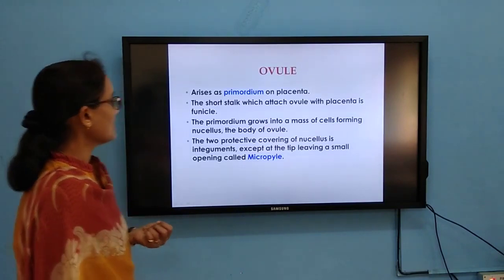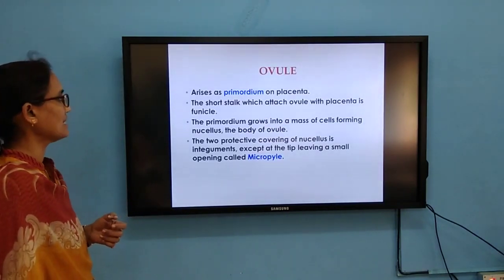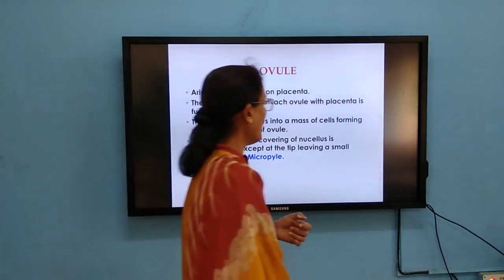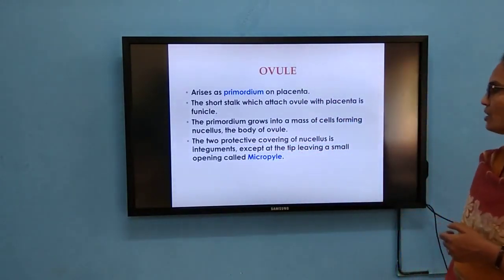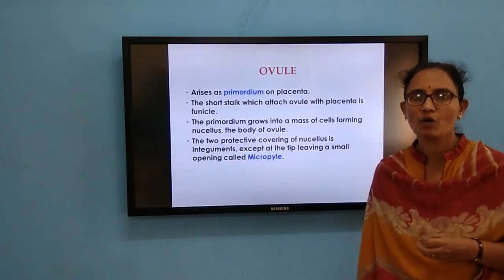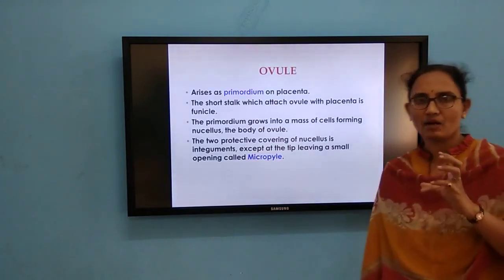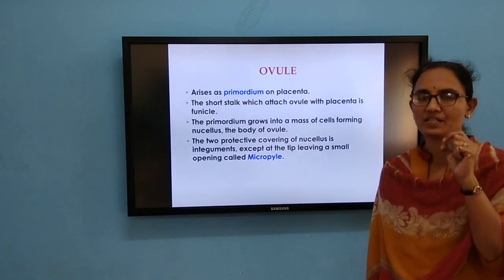So, this ovule arises from the primordia on the placenta. The short stalk with which the ovule is attached to the placenta, we will call it the funicle. The primordium grows into a mass of cells forming the nucellus, the body of the ovule. The protective covering of this ovule, we will call it the integuments. A minute pore which is present at the tip of this ovule, we will call it the micropyle.